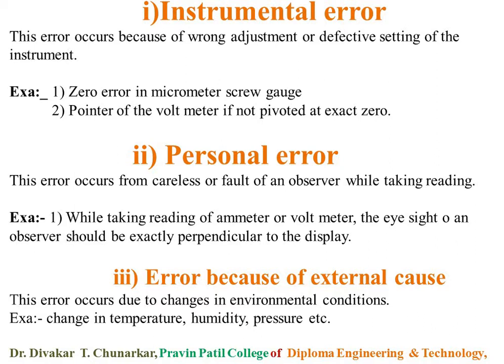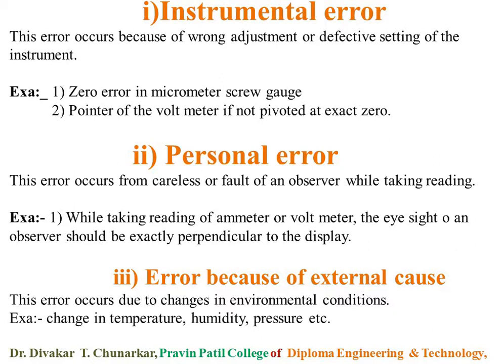Another example: the pointer of a voltmeter if not pivoted at exact zero. We know that the pointer should be put at a particular place, but this pointer is not at the particular place.